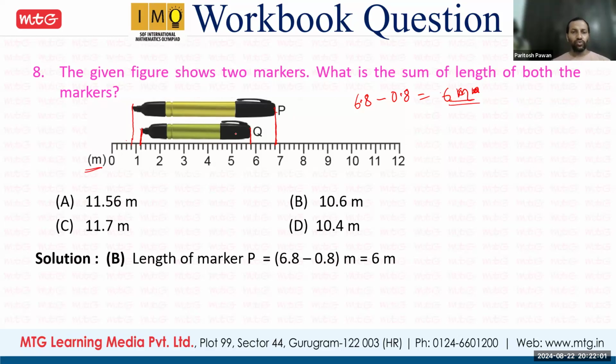Okay. So small marker, final value that is 5.8. Initial value is 1.2. So that is 4.6 meter. Okay. So total length will be 6 plus 4.6. That is 10.6 meter. Option B is correct. So those who have given answer as B, that is the right one. Clear? Anyone has any doubt in this?